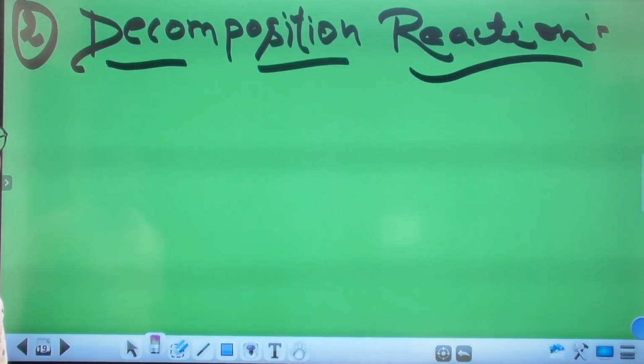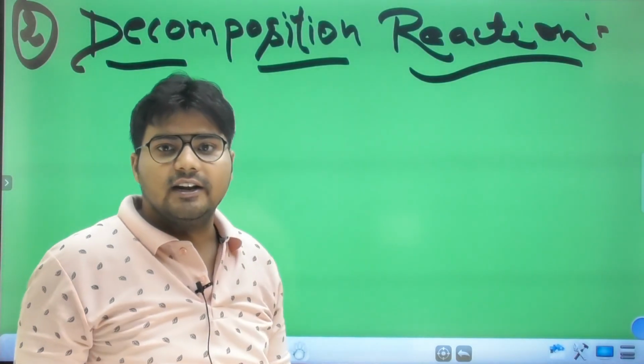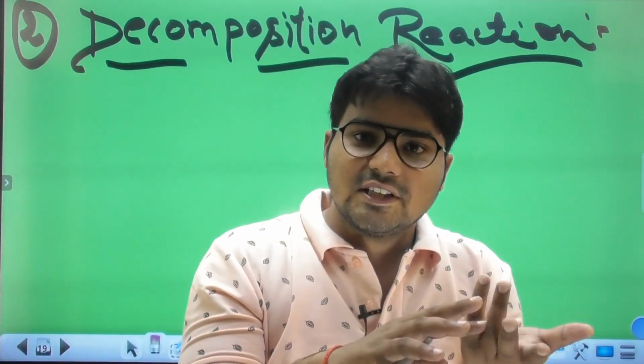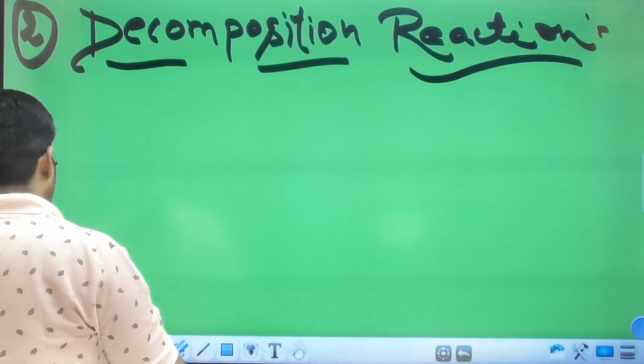Now move to the next reaction, that is the decomposition reaction. The opposite of combination is called decomposition reaction.